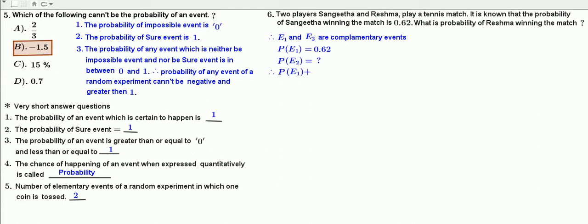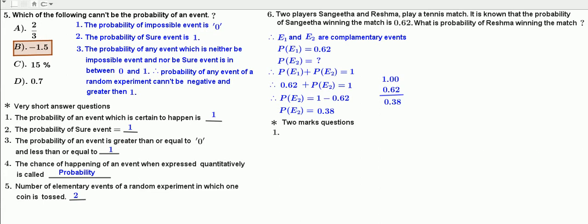We know that P of E1 plus P of E2 is equal to 1. That implies 0.62 plus P of E2 is equal to 1. By shifting the term, we have P of E2 equal to 1 minus 0.62. Subtract 0.62 from 1, we get 0.38. Therefore, P of E2 is equal to 0.38.